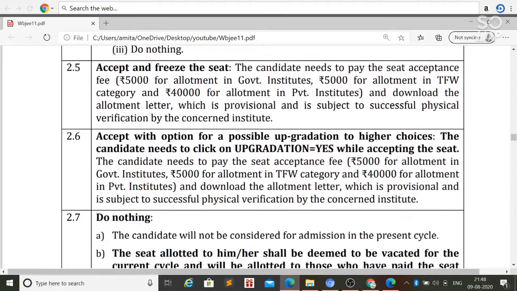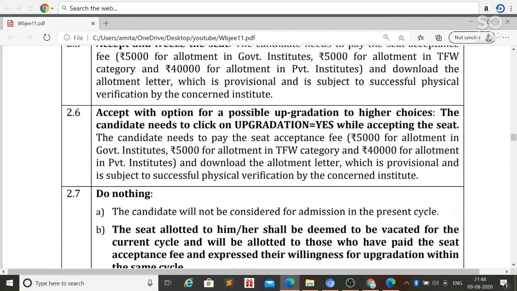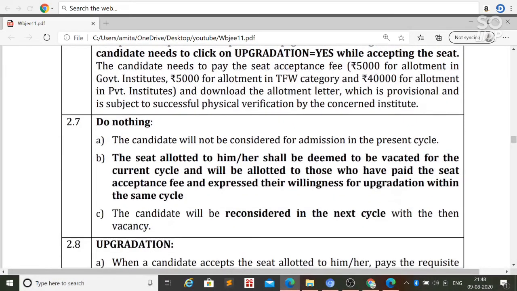And the second option is accept with option for possible upgradation to a higher choice. In this choice, you also have to pay the same amount of fee. And for the third choice, do nothing: the candidate will not be considered for admission in the present cycle, and the seat allotted to him or her shall be deemed vacant for the current cycle and will be allotted to those who have paid the seat fee.